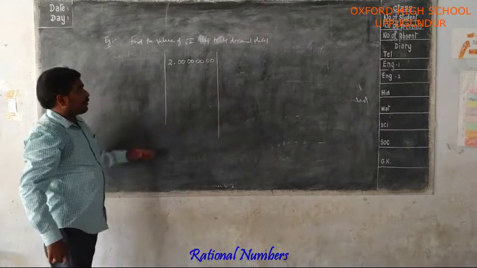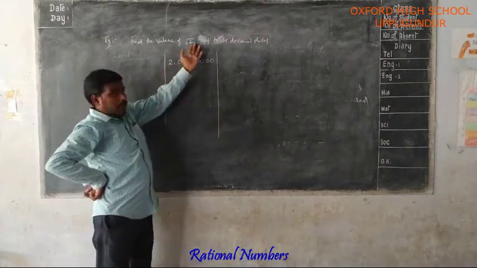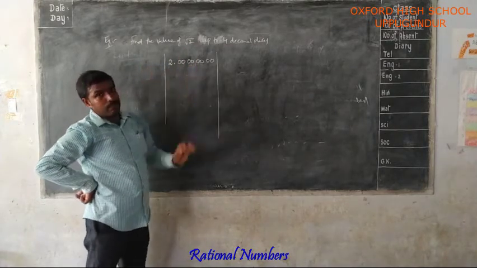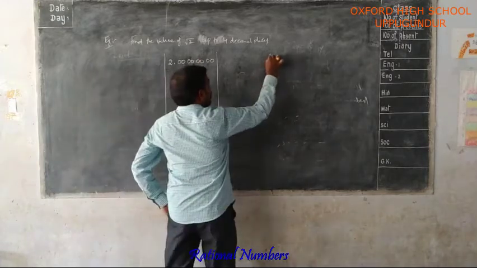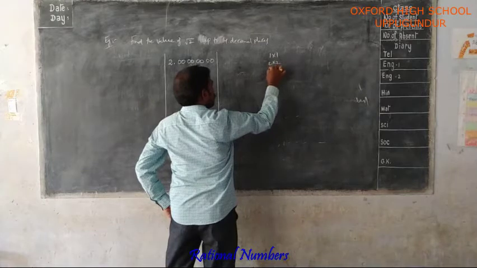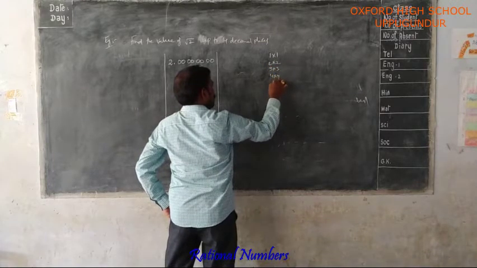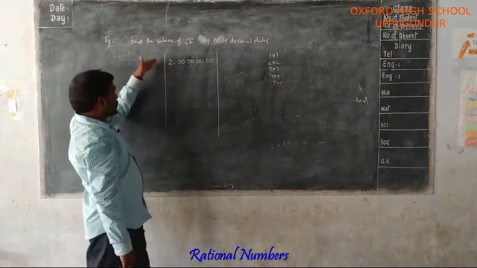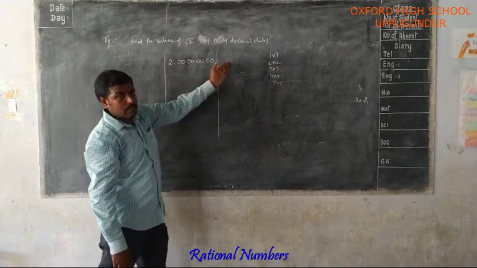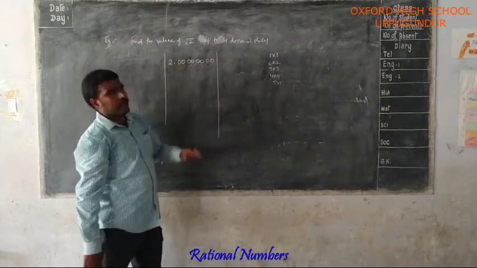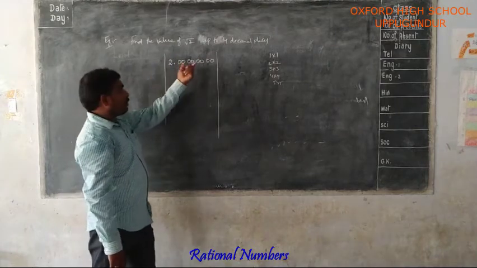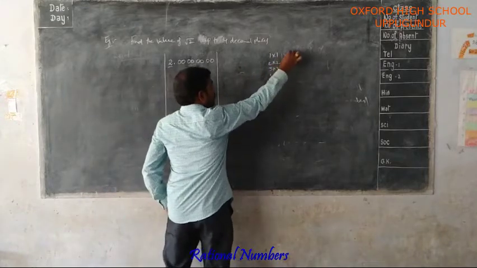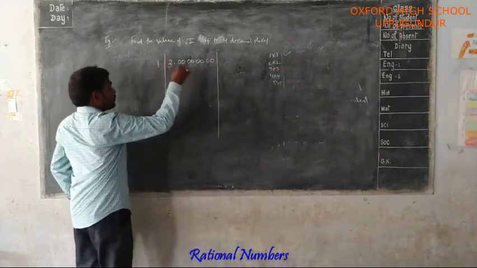Whenever you are finding the square root of any number by the division method, in what way do you have to divide? Only with perfect squares. Perfect squares means 1 into 1, 2 into 2, 3 into 3, 4 into 4, 5 into 5. Like this only you have to divide. You have to take a perfect square, and if you take 1, you consider 1 into 1 only. Next 2 into 2, 3 into 3, like that you have to check. Here 2 is there, so among these, which perfect square goes? 1 into 1 goes. So 1 ones are 1.